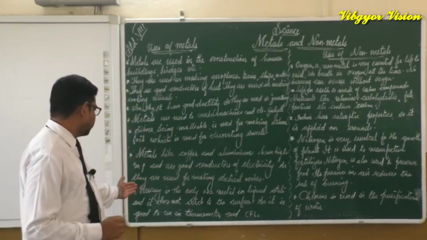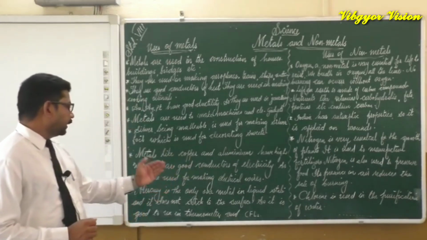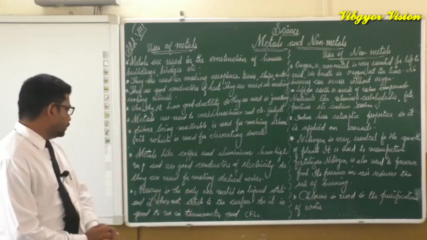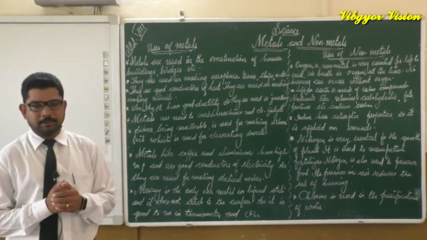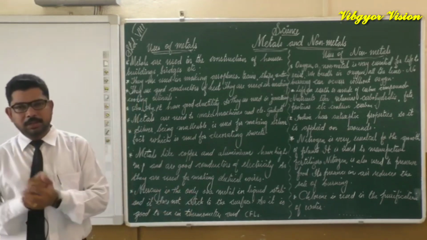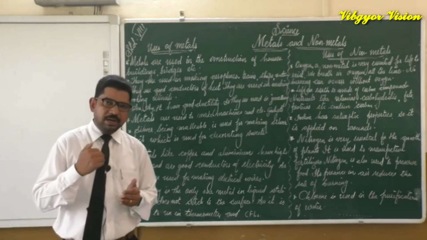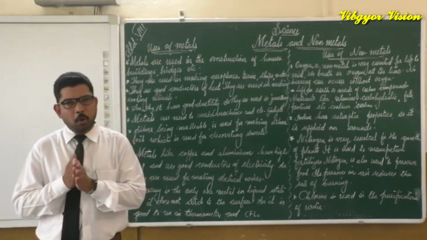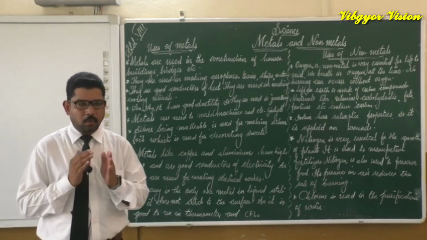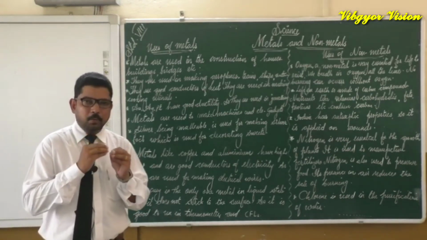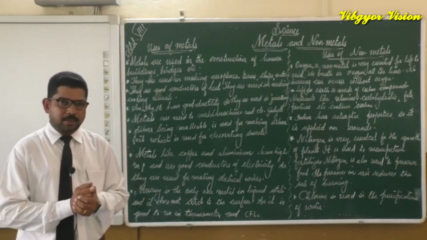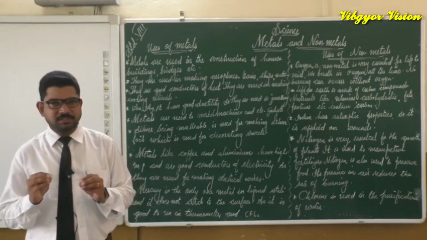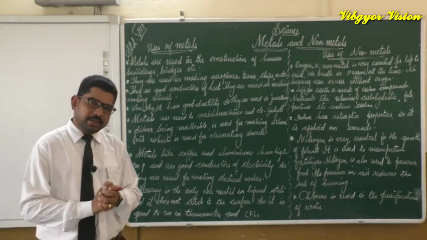We can go to the next point. Mercury is the only metal in liquid state and it does not stick to any surface. So it is good to use in thermometers. We learned when we studied the physical properties of metals and non-metals that mercury is the only metal that is in liquid state at normal temperature, or normal condition. And one more specialty is there for mercury, it does not stick to any surface.